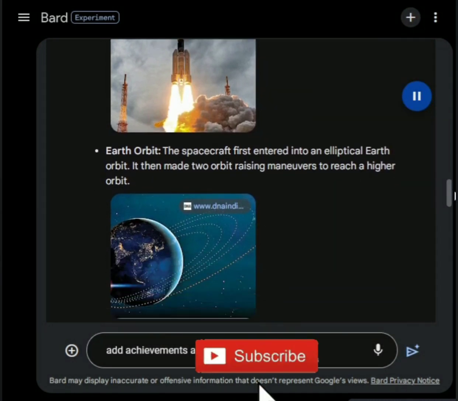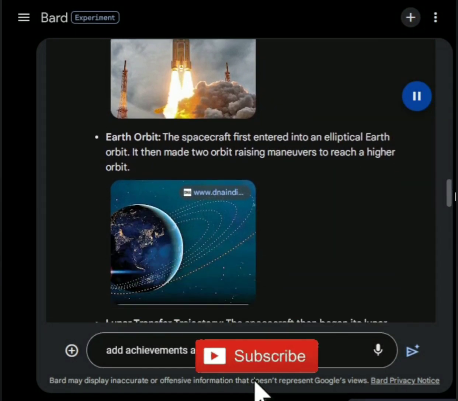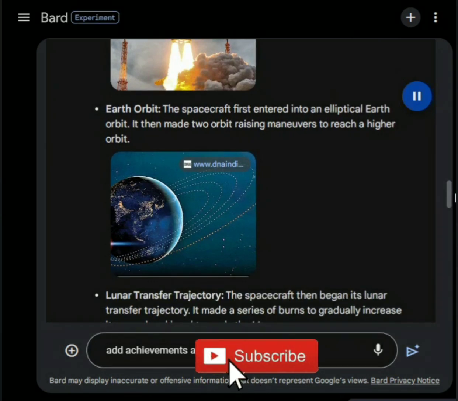Earth orbit. The spacecraft first entered into an elliptical Earth orbit. It then made 2 orbit-raising maneuvers to reach a higher orbit. Image of Chandrayaan 2 in Earth orbit. Let's have a look at the images for a second.